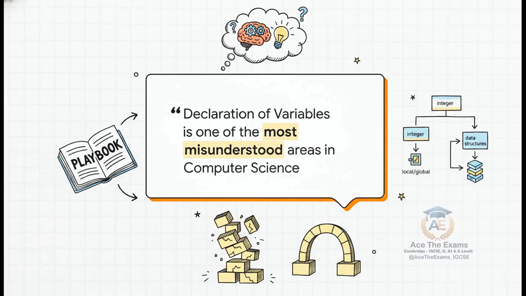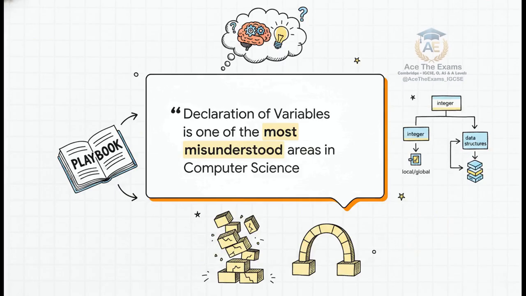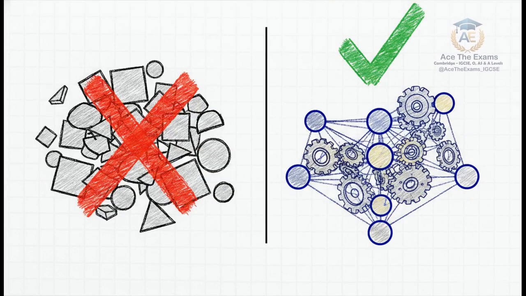When an examiner says this is the most misunderstood area, what they mean is that candidates treat it as a throwaway first step rather than the critical theoretical architecture of their entire program. Think about it. If your foundation is weak, your whole algorithm is going to collapse. So, the crucial point we need to make here is that this specific strategy is tailor-made for mastering variable declarations in your Cambridge examinations, with a real laser focus on the highly demanding 9618 AS and A-level syllabus.